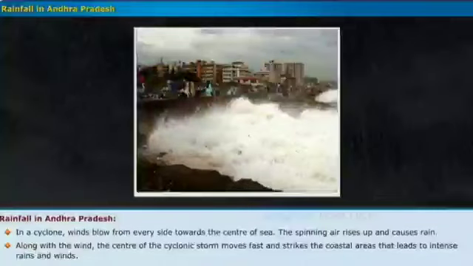In a cyclone, winds blow from every side towards the center of the sea. The spinning air rises up and causes rain. Along with the wind, the center of the cyclonic storm moves fast and strikes the coastal areas, which leads to intense rains and winds. These rains and winds will cause much devastation as soon as they reach the coastal regions.